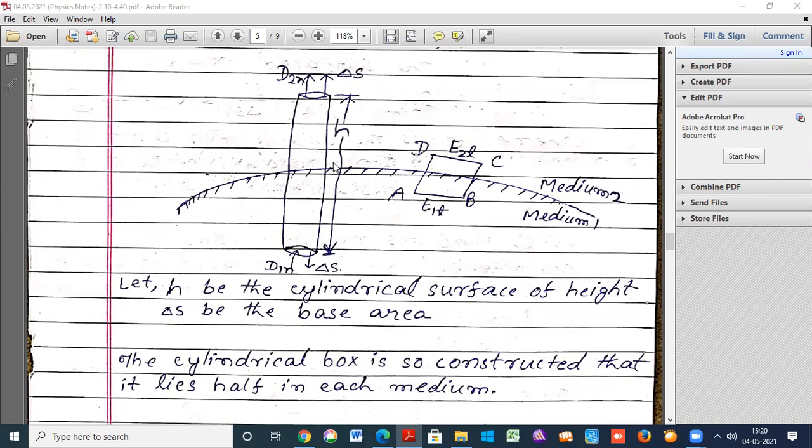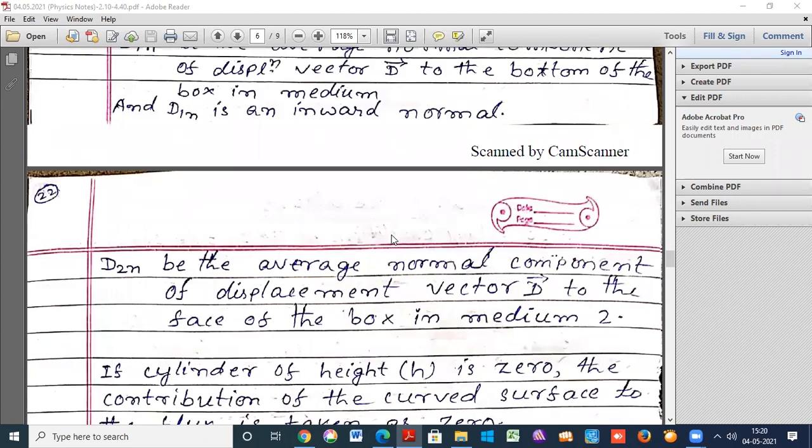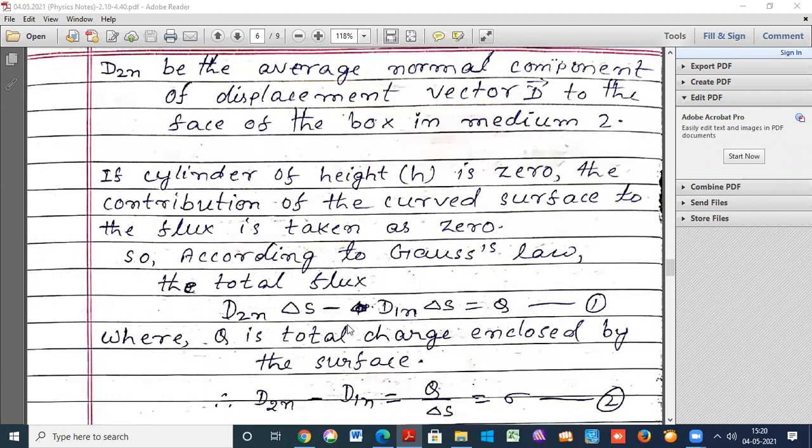So according to Gauss law, the total flux is D2n delta s minus D1n delta s, equal to q. This q is the total charge enclosed by the surface. Delta s is common, so delta s into D2n minus D1n is equal to q.